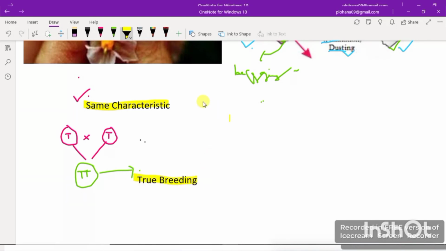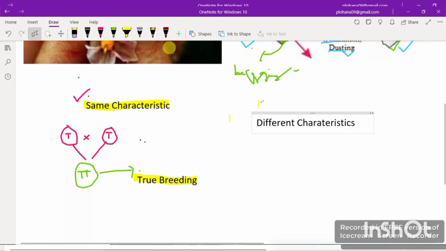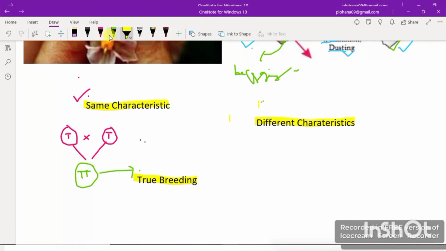Okay. So the next stage was to cross-pollinate plants with different characteristics. Now we are going with different characteristics. Wait, let me write here. Suppose this is a plant of tall and here we have dwarf, which we represent with a small t, right?